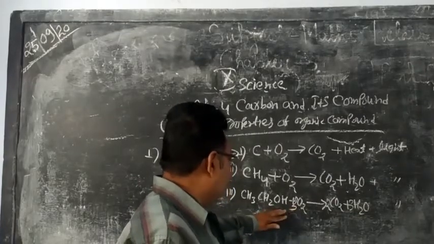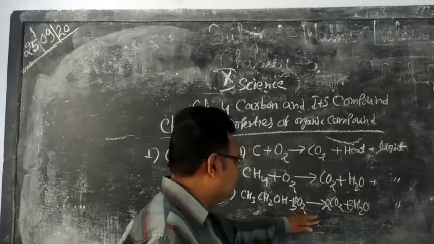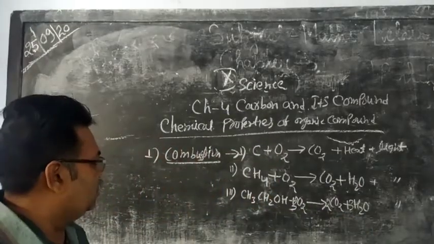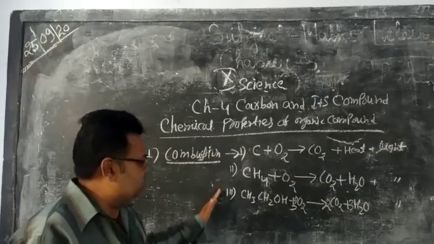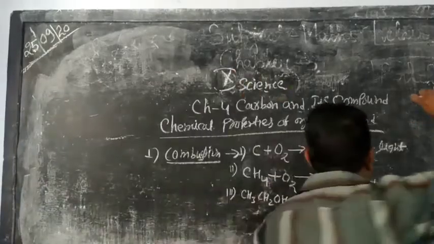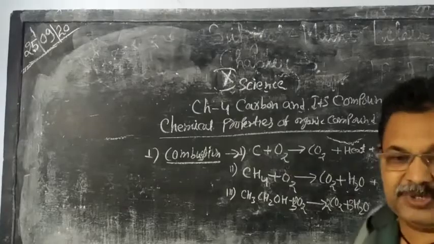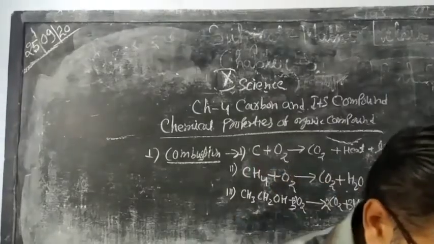Number of atom in left hand side is always equal to the number of atom in right hand side. So these three equation or chemical reaction are the example of combustion. So you know that very well, combustion is the reaction in which organic compound react with oxygen to give heat and light. So such type of reaction is the example of combustion reaction.